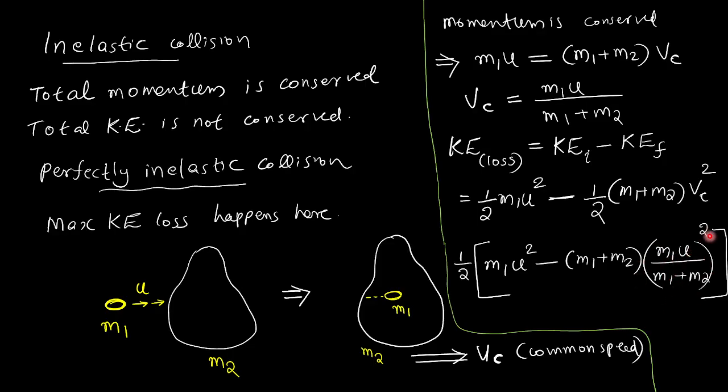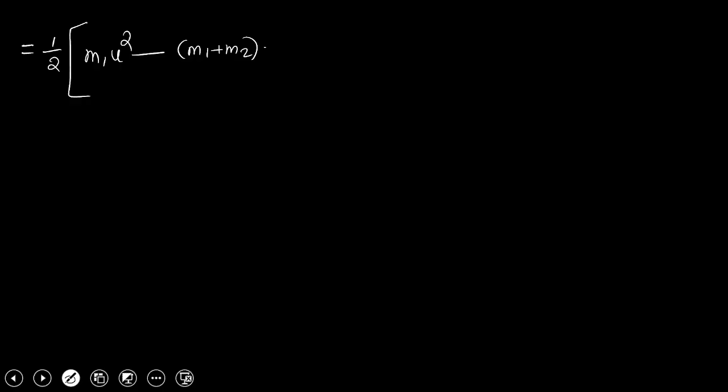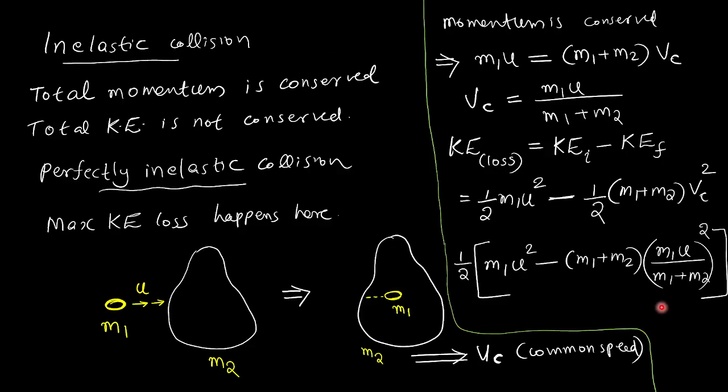Then numerator square by denominator square. If the square is there, we can square numerator as well as denominator. Square of numerator will be m1 square u square, and the square of denominator will be m1 plus m2 whole square.